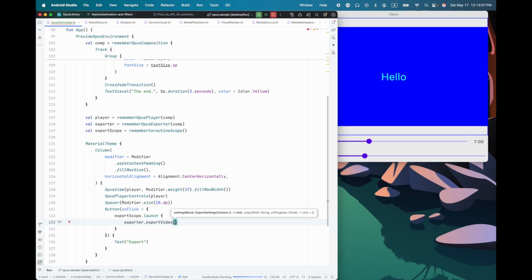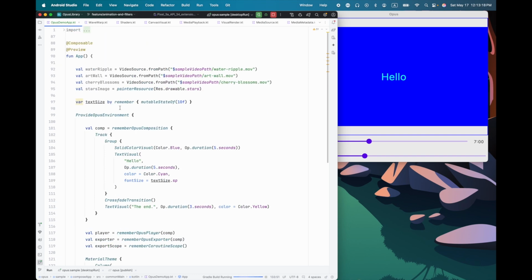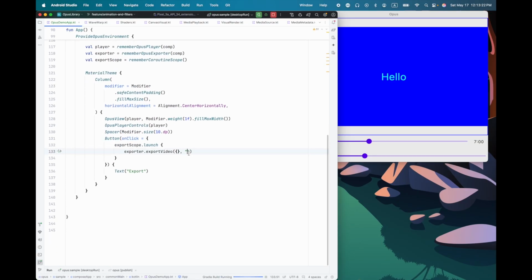Now, one of the things about the exporter is it does have two required arguments. One is some settings, which I'll explain in a moment, and the other one is the output path. So we can use the same output path that we were using here, that I had my sample video in. I'll just call this export example MP4.